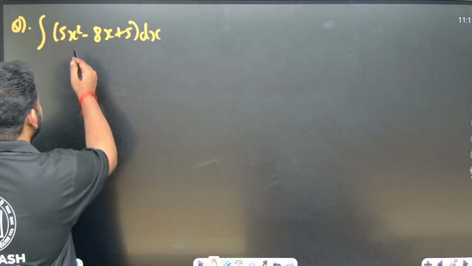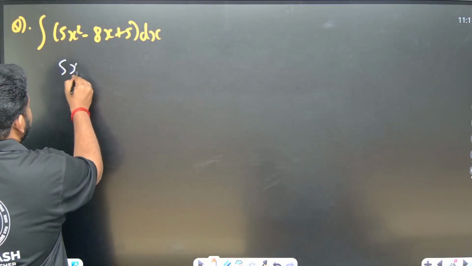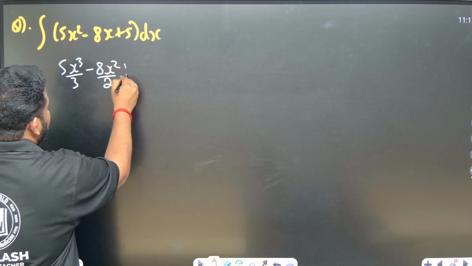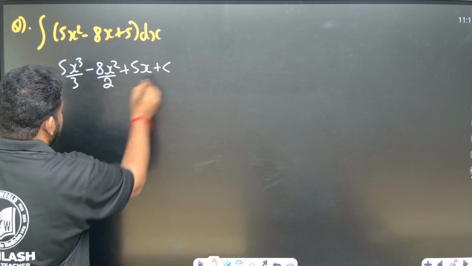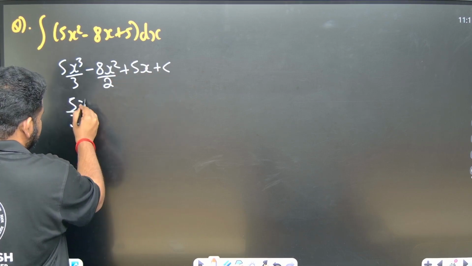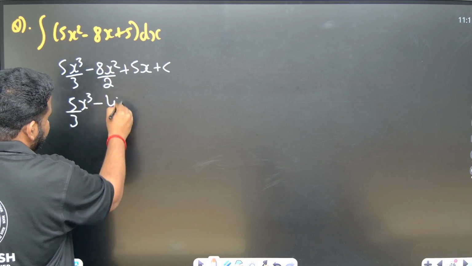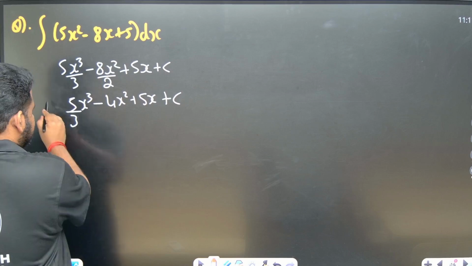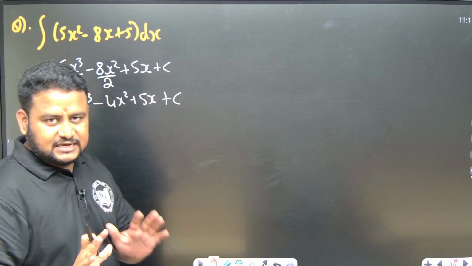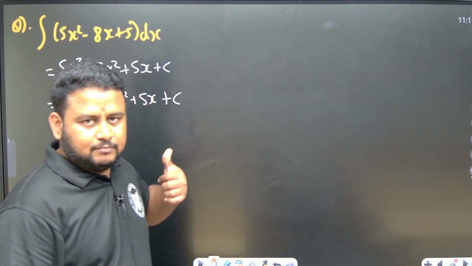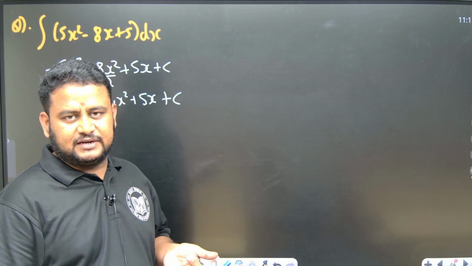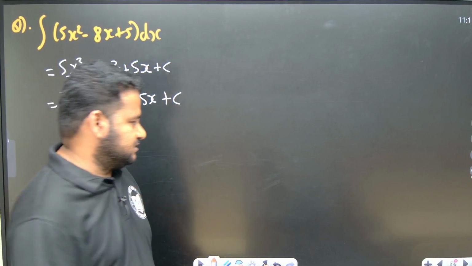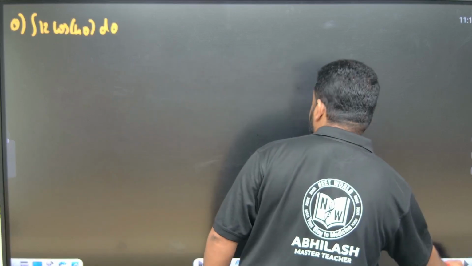So see here, friends, if I integrate this, what will I get? 5x cube by 3 minus 8x square by 2 plus 5x plus c. There should be no problem with this because such questions you have already done for boards. That is 4x square plus 5x plus c, where c is nothing but the constant of integration. I hope this one is clear. Here we applied the formula: integral of x to the power of n dx is x to the power of n plus 1 divided by n plus 1. That's it.